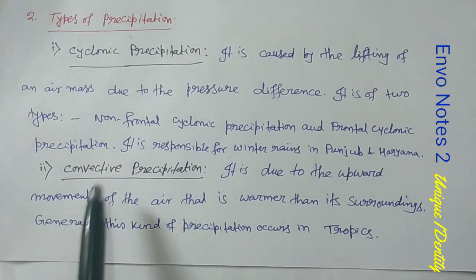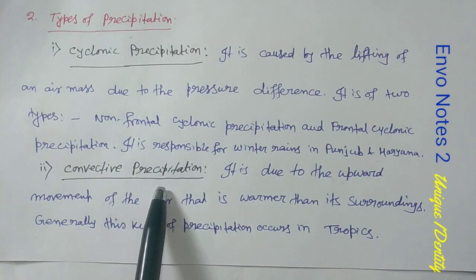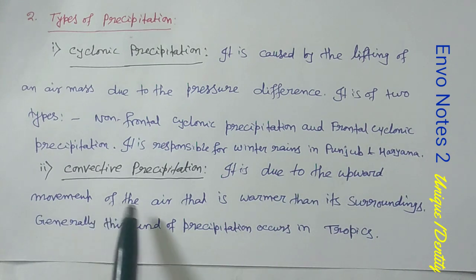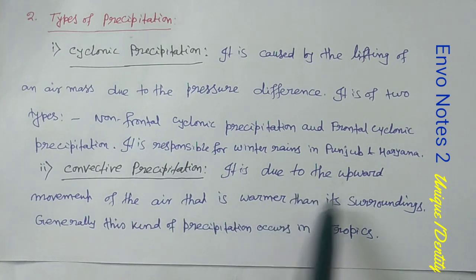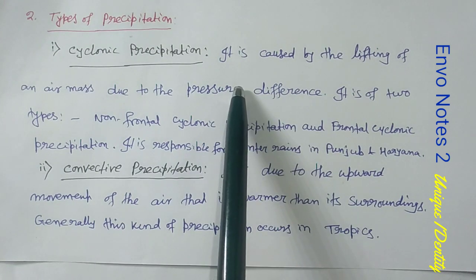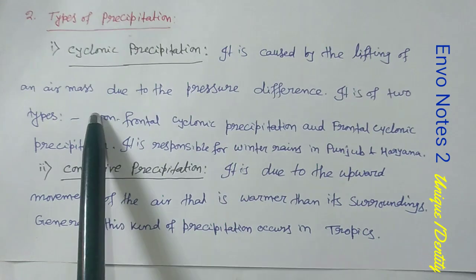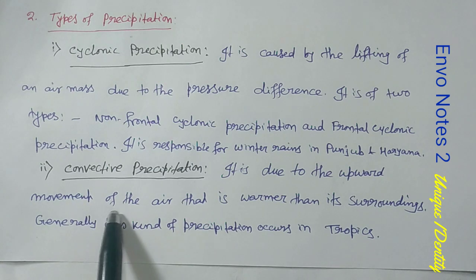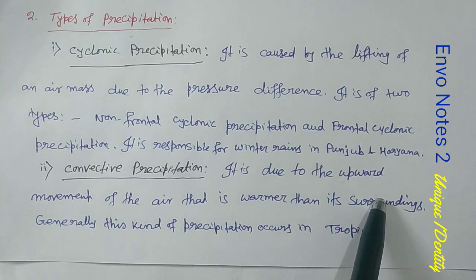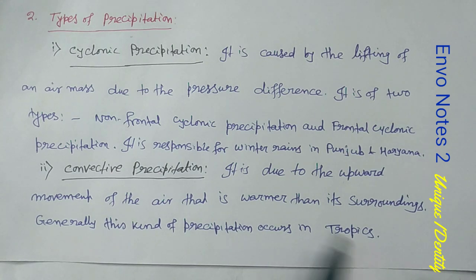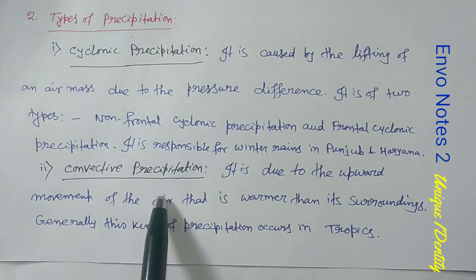Now next is convective precipitation. What is this? It is due to the upward movement of air that is warmer than its surroundings. Mind the difference: the first one is caused by lifting of air mass due to the pressure difference, and this one is the upward movement of air that is warmer than the surroundings. Generally, this kind of precipitation occurs in the tropics. So, these are two types of precipitation.